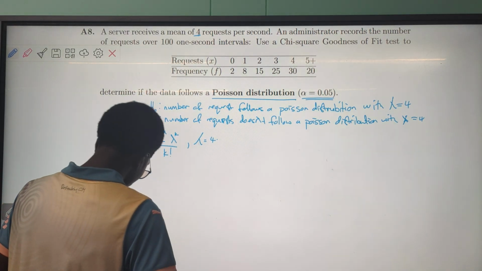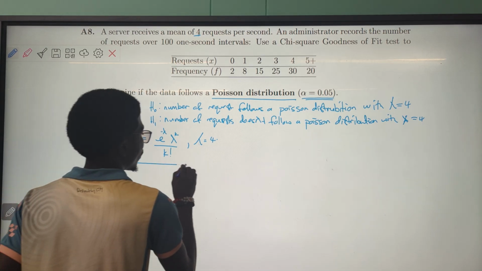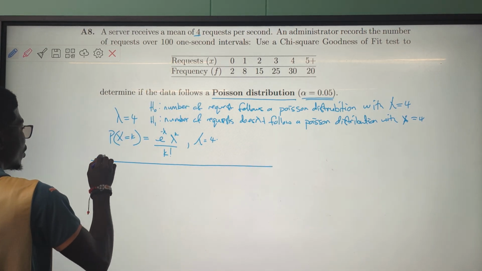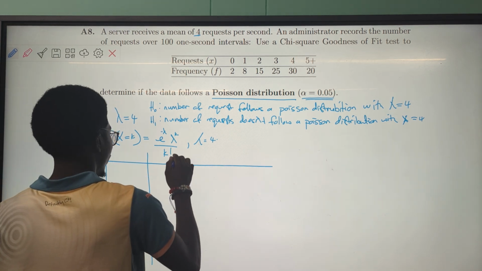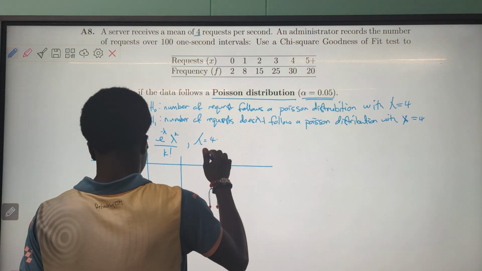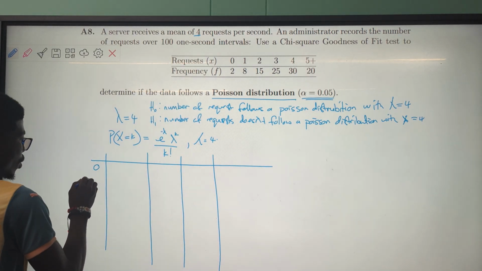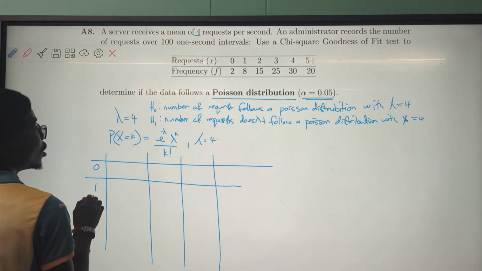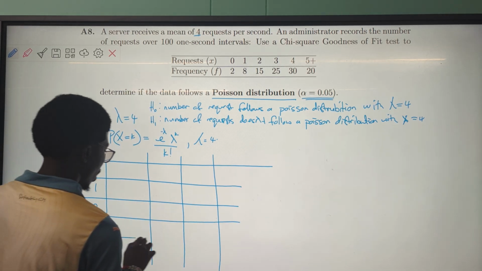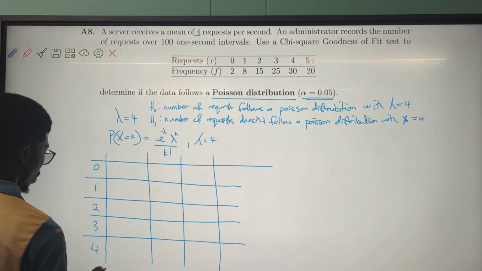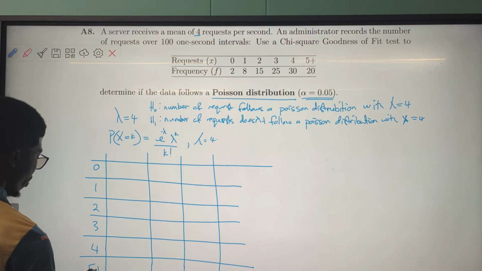Let's move on. We are going to use the calculator. Let me draw the table. So we have 0, 1, 2, 3, 4, then 5 plus.